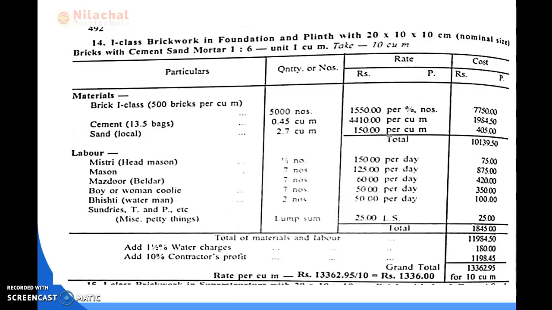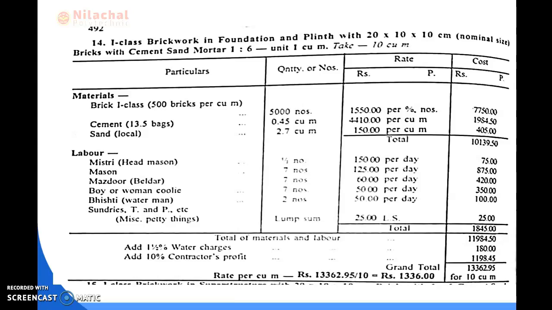Here the question is given: first class brickwork in foundation and plinth with 20 into 10 into 10 centimeter nominal size bricks, with cement sand mortar 1:6, unit 1 cubic meter, and here we take 10 cubic meters because we consider the 10 cubic meter calculation. So for 10 cubic meters, bricks required are 5000 numbers, because for 1 cubic meter it is 500 numbers.